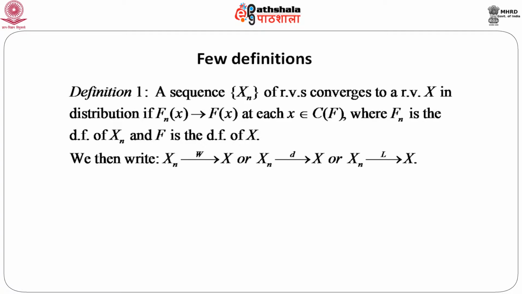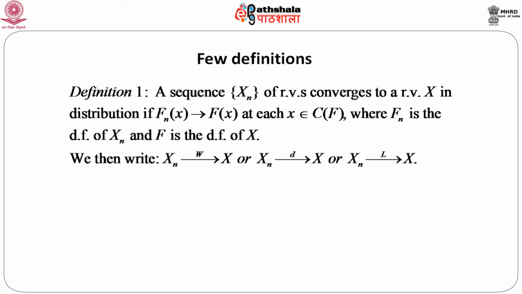Now, we know that X n is a random variable. So, corresponding to the random variable, we know that there always exists a distribution function, and hence we can define convergence in terms of the distribution functions. Now, one can also say that since this is a random variable, we can define several probability events corresponding to this X n. So, can we define something in terms of probability events? That means, can we define some similar type of convergence relating to these different probability events?